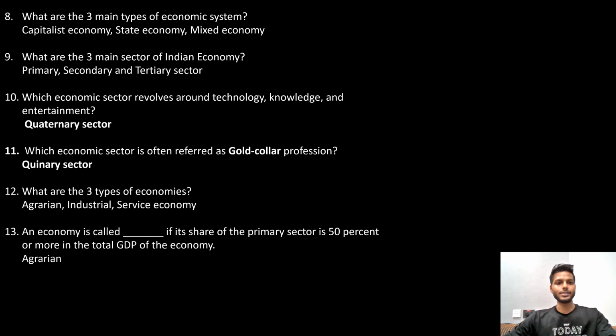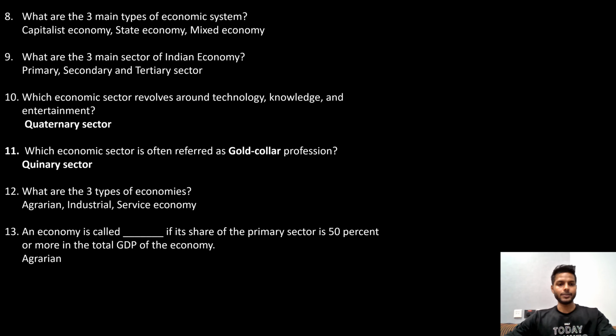The 10th question is, which economic sector revolves around technology, knowledge, and entertainment? That is the quaternary sector. And the 11th question is, which economic sector is often referred to as a gold collar profession? That is the quinary sector. What are the three types of economies? There are agrarian, industrial, and service economies.